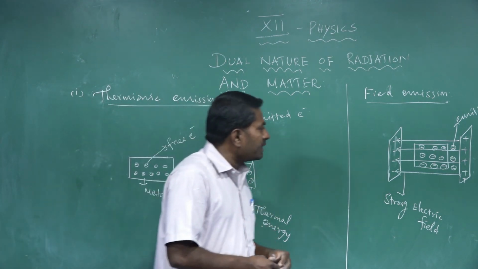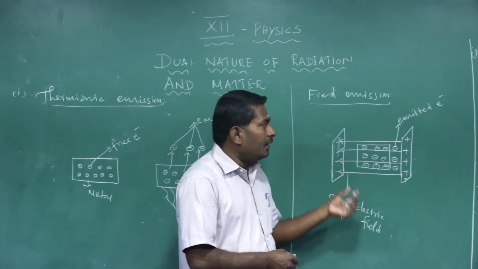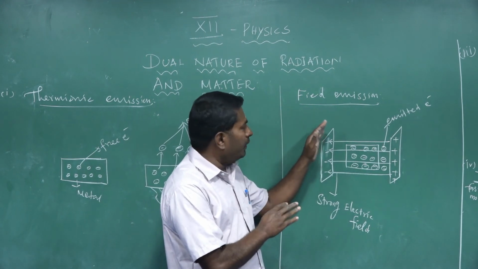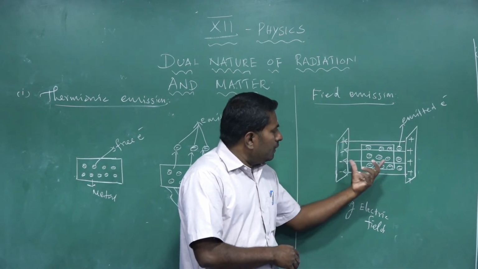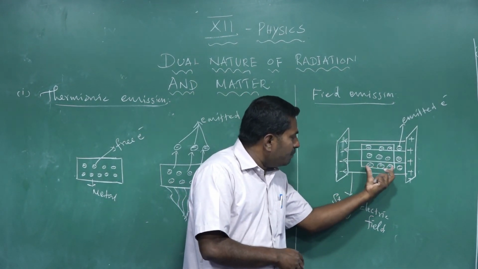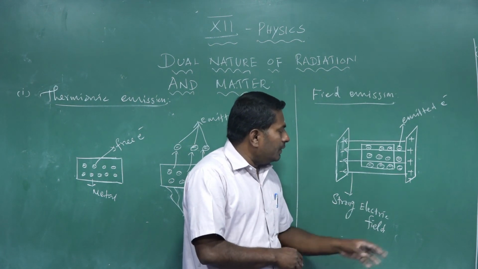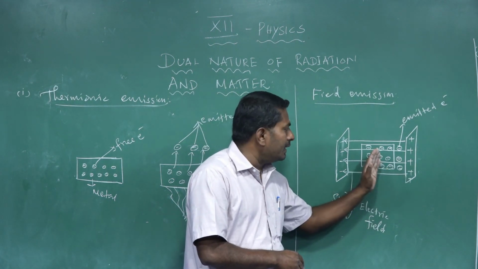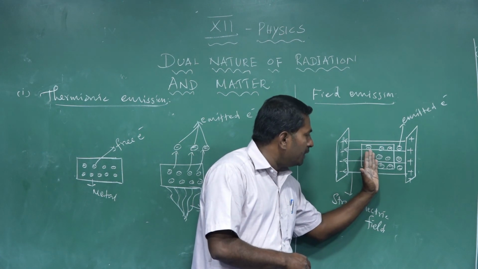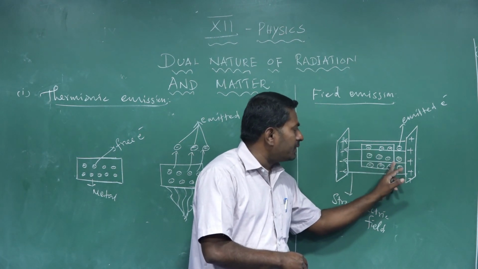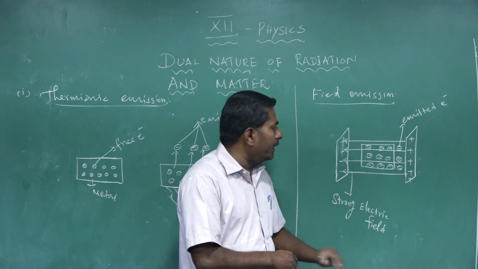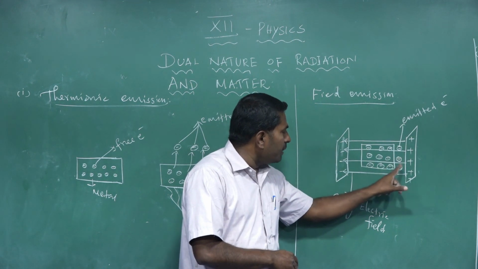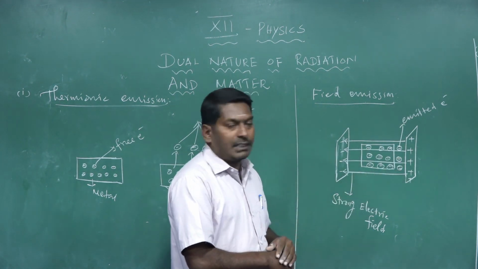Then another, field emission. Don't think of a magnetic field, it is an electric field. When a metal is subjected to a strong electric field, that field supplies additional energy to the free electrons inside the metal. Then electrons leave the surface of the metal, crossing the surface barrier produced by the positive nuclei. Electron emission takes place under the strong electric field.